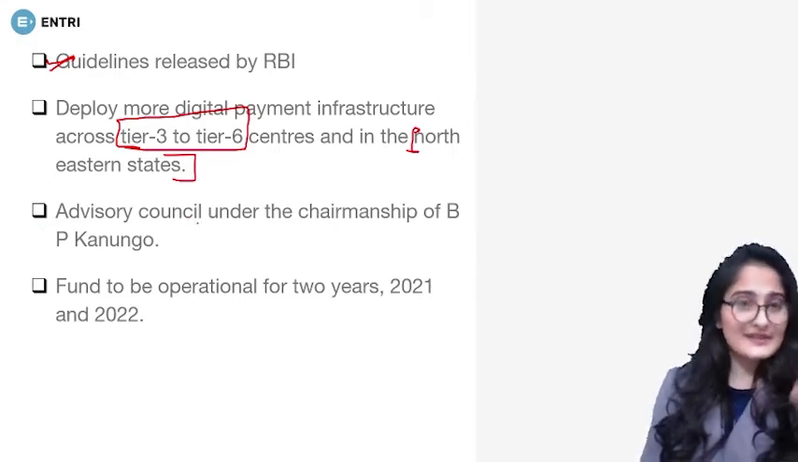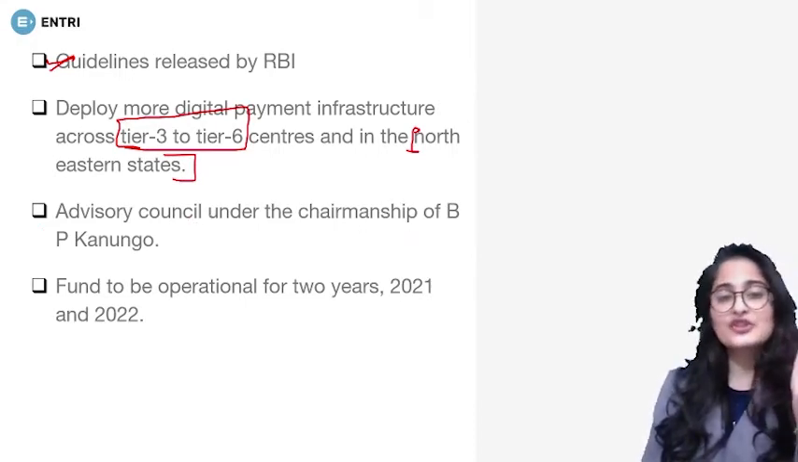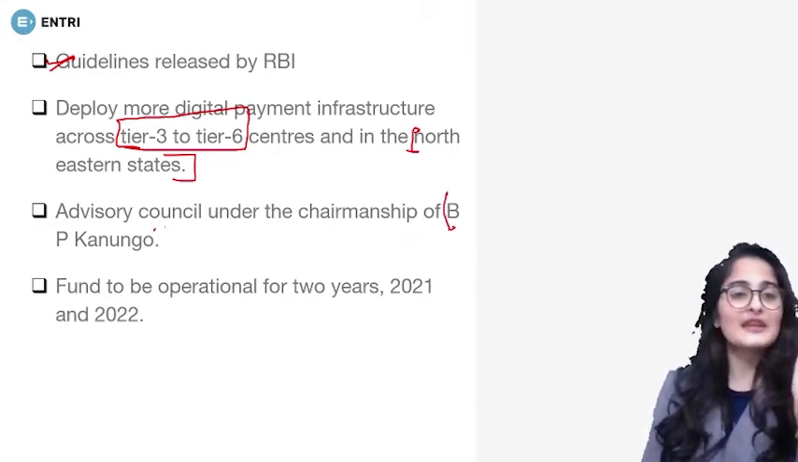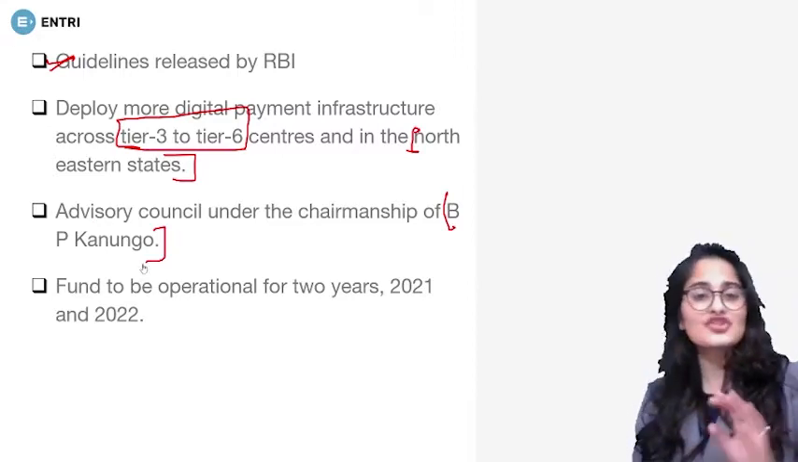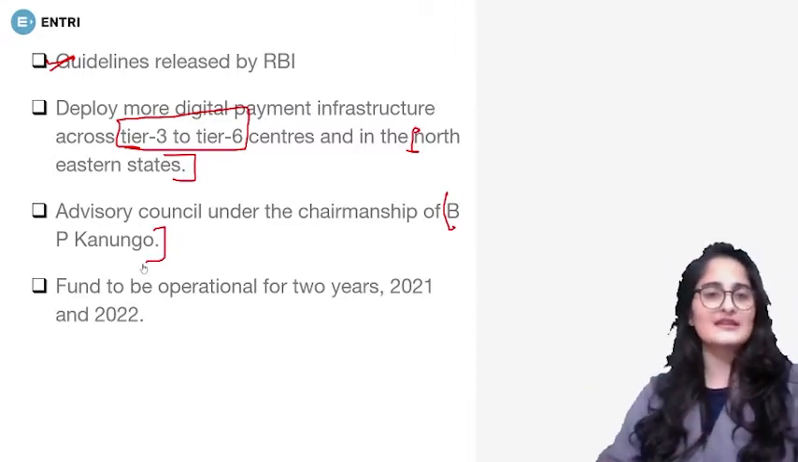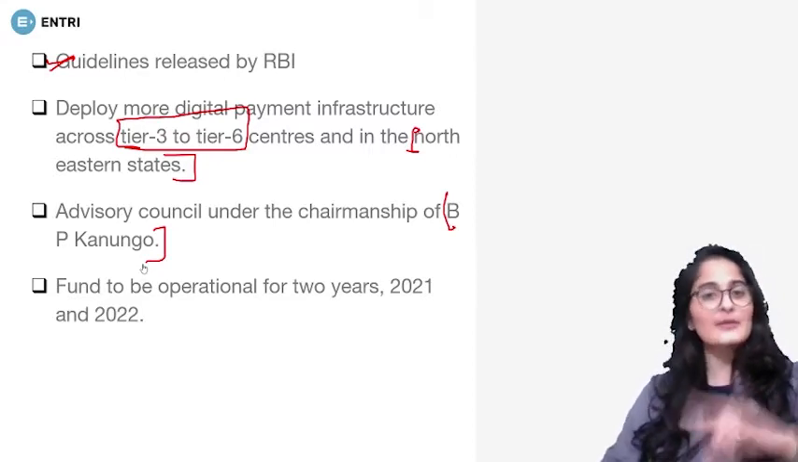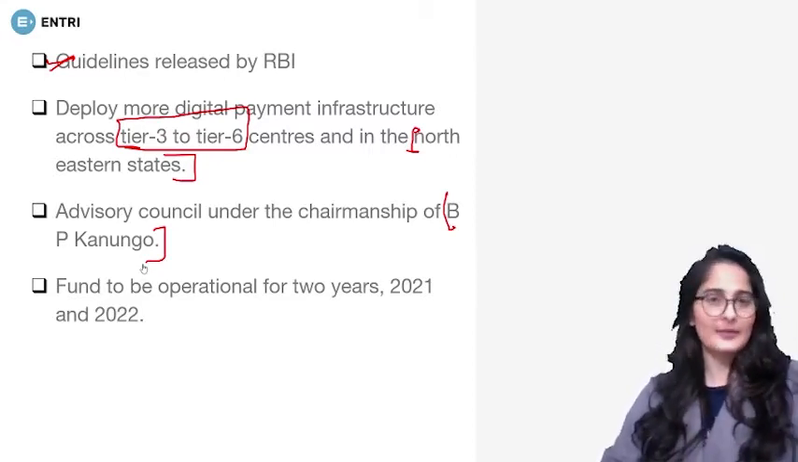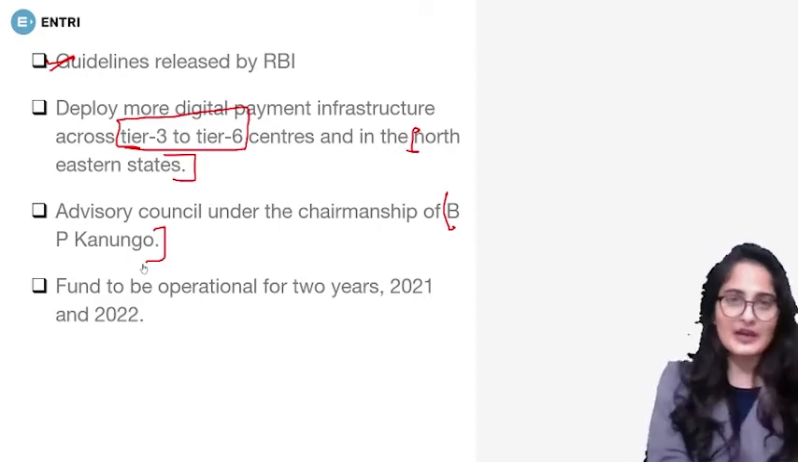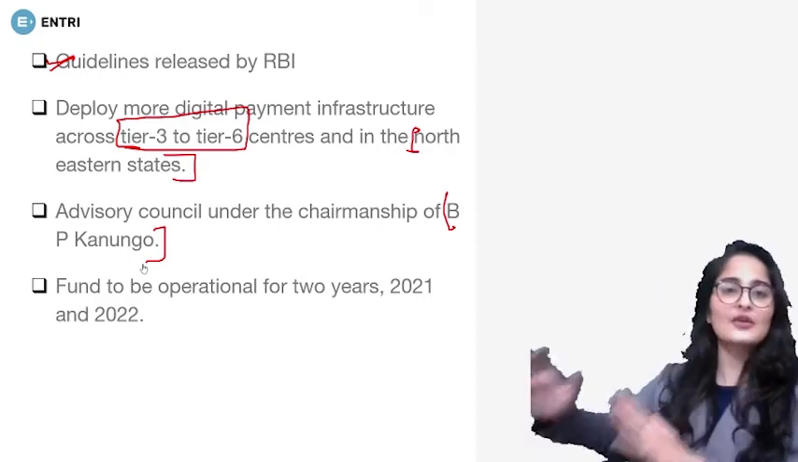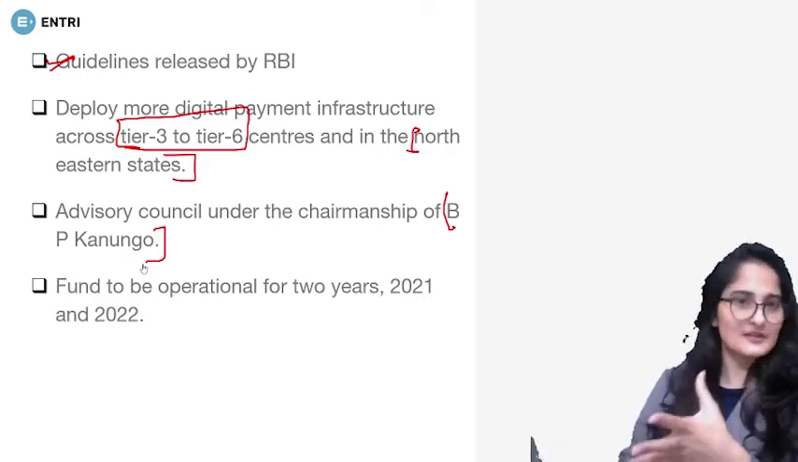An Advisory Council has been set up for the purpose, and that is going to be under the chairmanship of BP Kanungo. So the chairperson of this advisory council is going to be BP Kanungo, and the funds will be managed and administered by RBI. So funding is going to be managed by RBI, and the guidelines are going to be managed by the advisory council, which has been created.